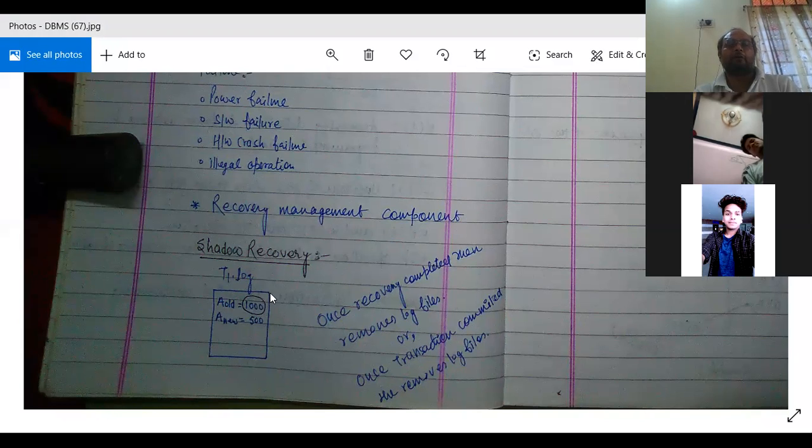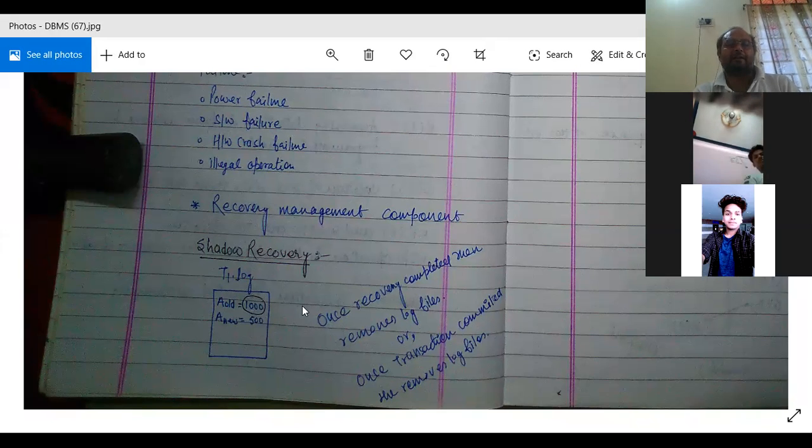Suppose 1000 was in A's account; after deduction it became 500. So the new value is 500 and the old value is 1000. If all the operations are not performed, then it is recovered using the lock table in shadow recovery, and it will use the old value 1000. That means the same value 1000 will be written back in A's account.